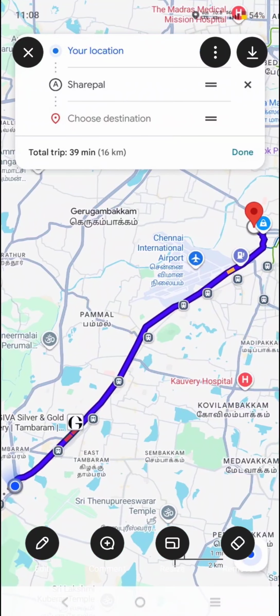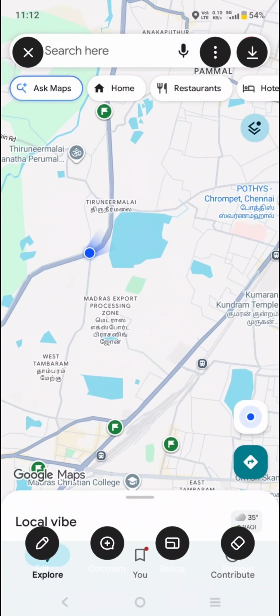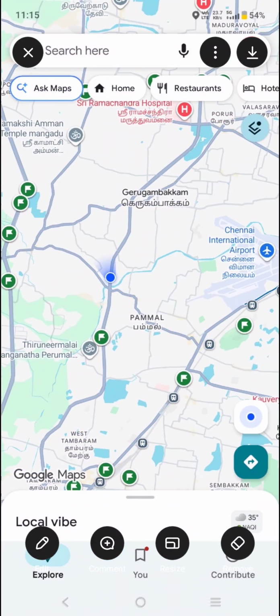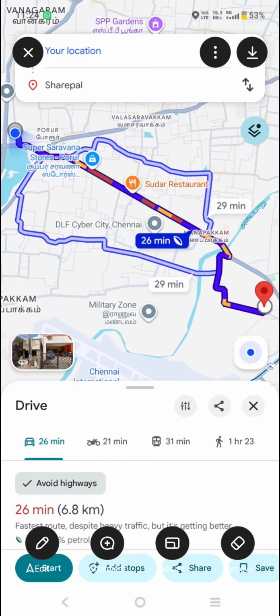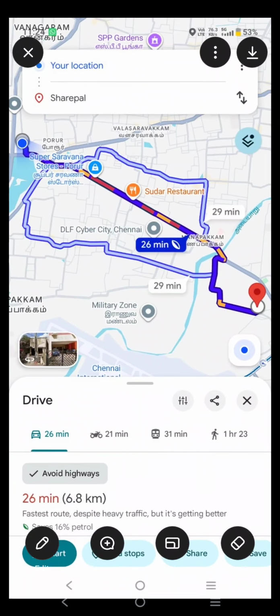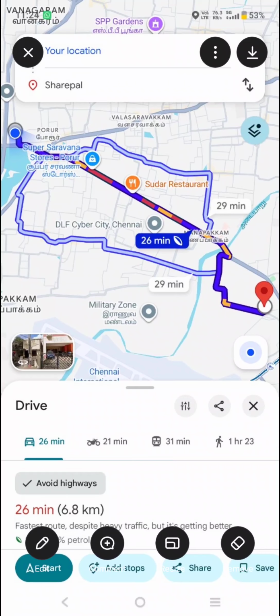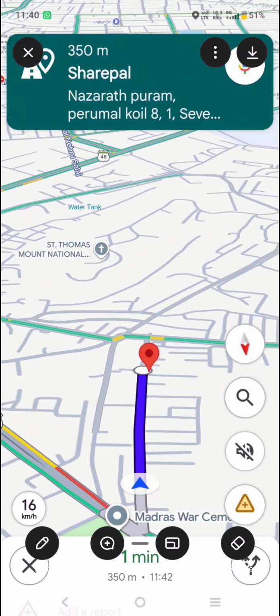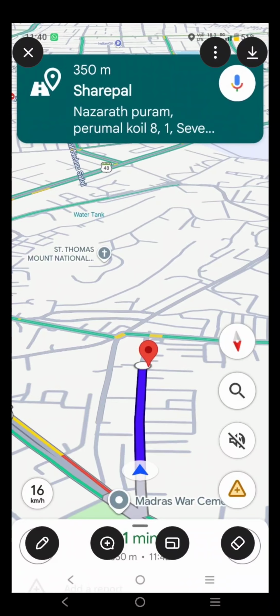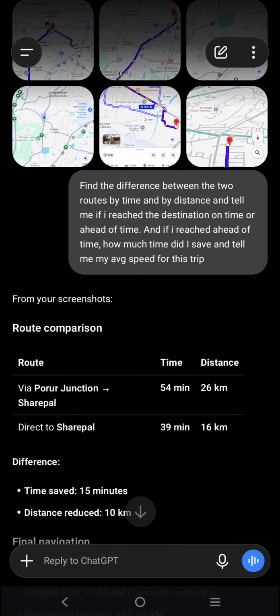ChatGPT does not know which route I took, but I gave the supporting map information, which again it will not be able to make use of. This is one particular page. You look at the timestamp, it is 11:24 on the top left-hand side, and the distance here is 6.8, and the next is 26 minutes. This information is critical because ChatGPT takes to use this information, and the final information, we are reaching the destination at 11:40. Right. So first, now find the difference between the two routes by time.